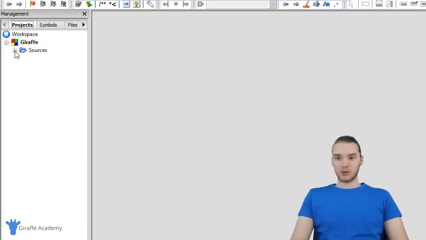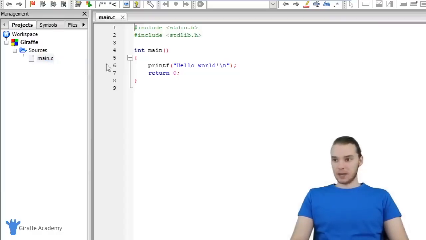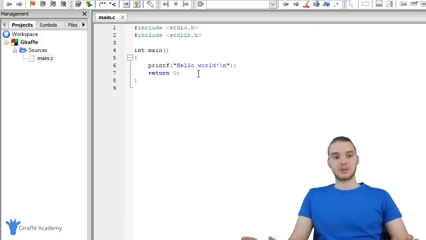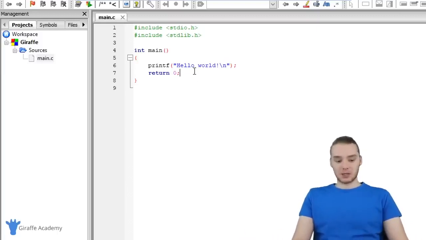Down here we have this source folder, so I'm going to click down, and you'll see we have this file here called main.c. And this is a file that got automatically created for us by CodeBlocks. So I'm just going to right click and open it, and you'll see over here we have some default code. So up here, there's these little lines of code that say include. Down here, this says int main. So this is the program that we're given by default when we created our C project. And this is sort of like the simplest C program that you can write. Essentially what this program does is it prints out hello world onto the screen.